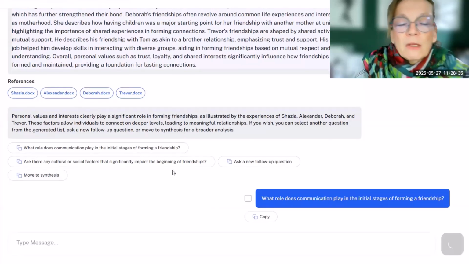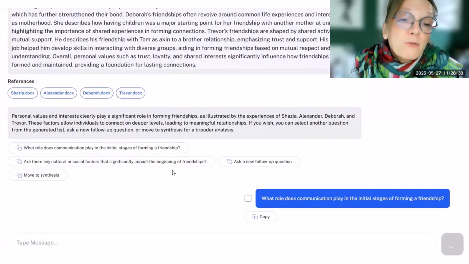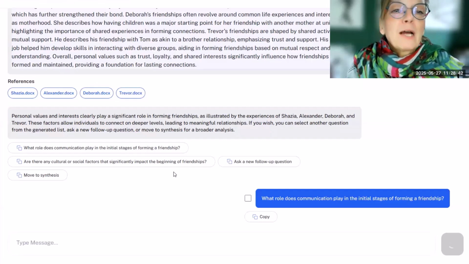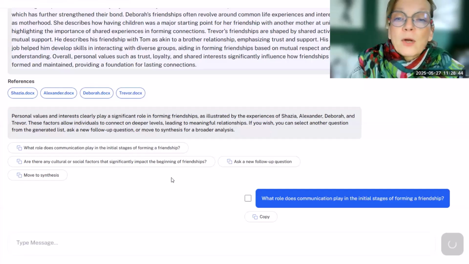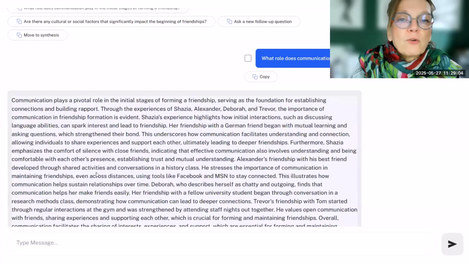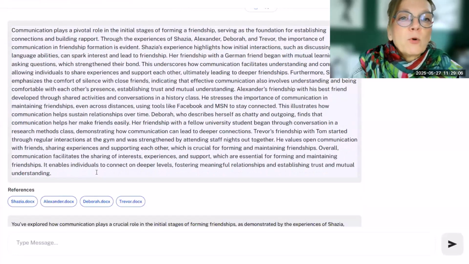Next time we let Q propose a follow-up question. Also, if you have no idea what you can follow up, you can ask Q again to give you an idea for a follow-up question. What's happening now is that it looks in the data where it finds something about communication, and then those pieces are sent for further processing with the large language model, and then we get the answer here.